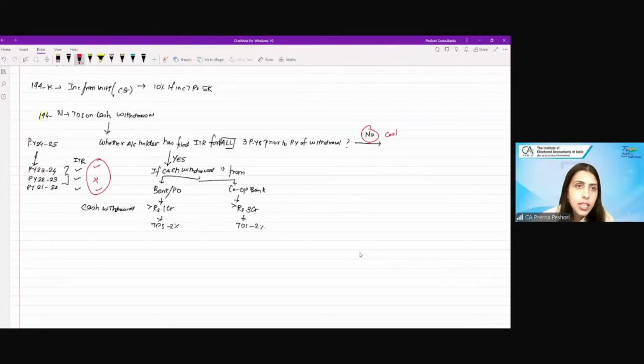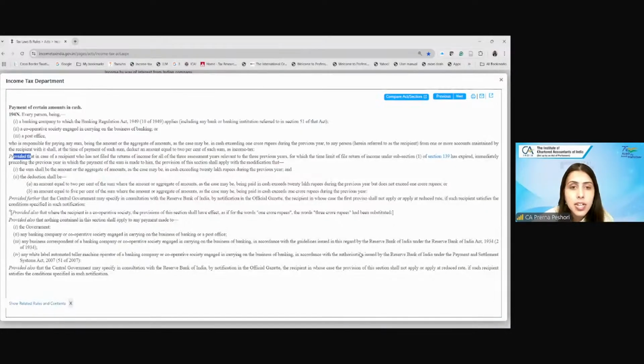So whether the cash withdrawal, if it is rupees 20 lakh, then what is the TDS rate they are saying?